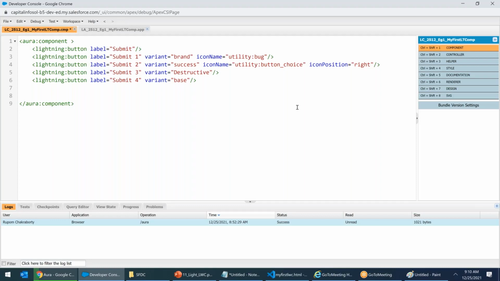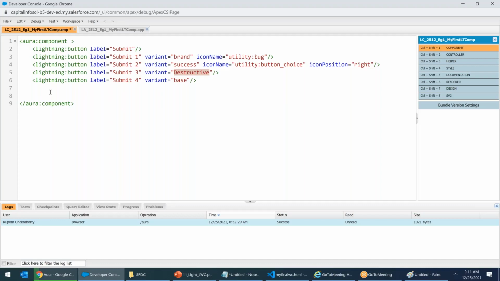Now, lightning button, done. Sir, can we change the color of the button? Yes, we can. These are some standard colors available: brand, success, destructive. But if you don't like this blue, green, red, and you want purple or yellow, then yes, we can, using CSS, using style. Rupam, can we use hexadecimal values? Yes, we can use hexadecimal values also, but not in the variant. We have to use them in the CSS. When we come to the CSS topic, we will deal with it.